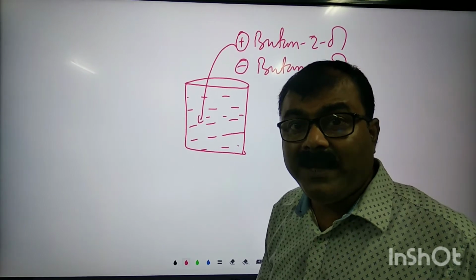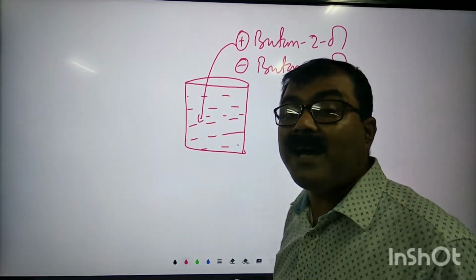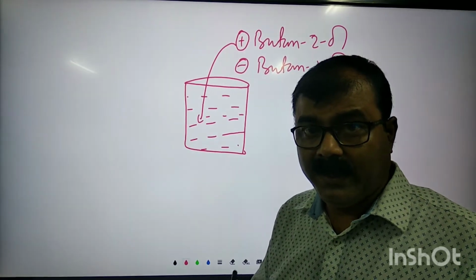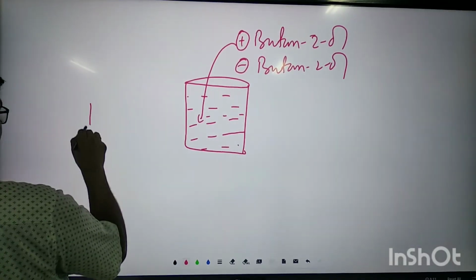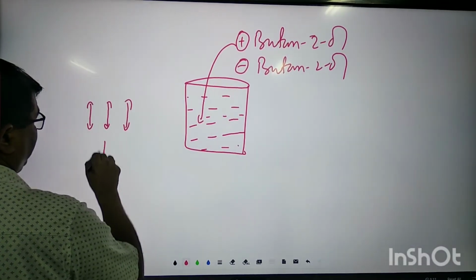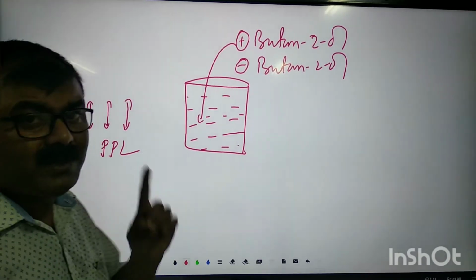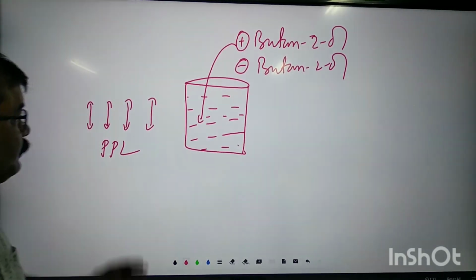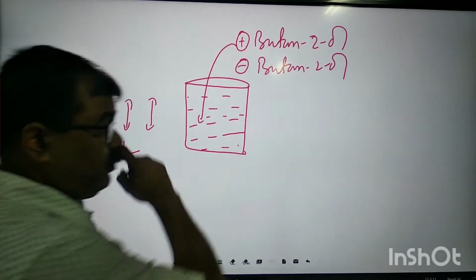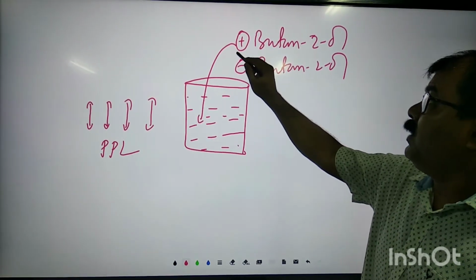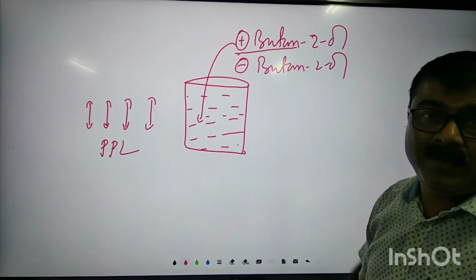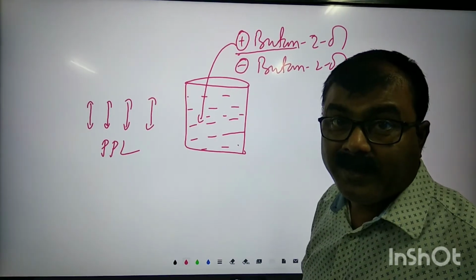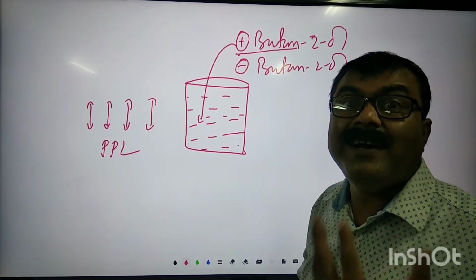What is the meaning of optically inactive? This mixture will not rotate the plane polarized light. Clear? Means it will pass the PPL. PPL means plane polarized light. In my first video I explained about the PPL. It will pass PPL through this mixture. Then what will happen? The rotation caused by plus butane 2-ol will be cancelled by minus butane 2-ol.